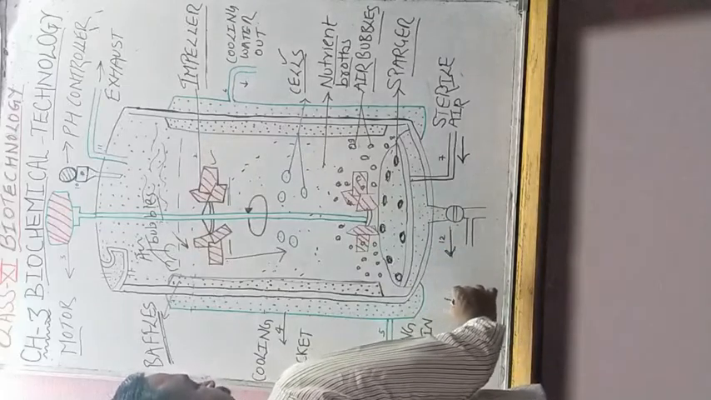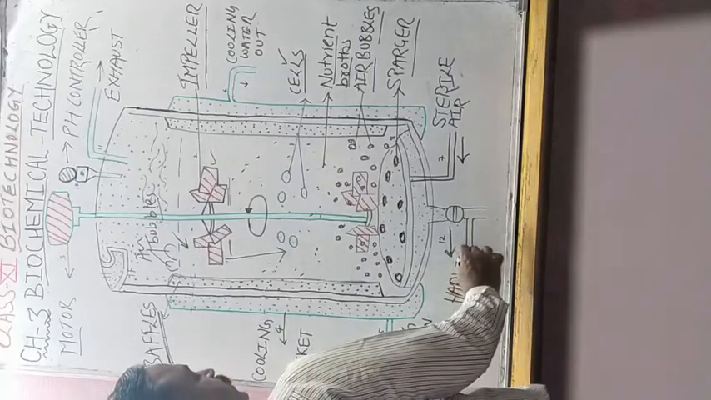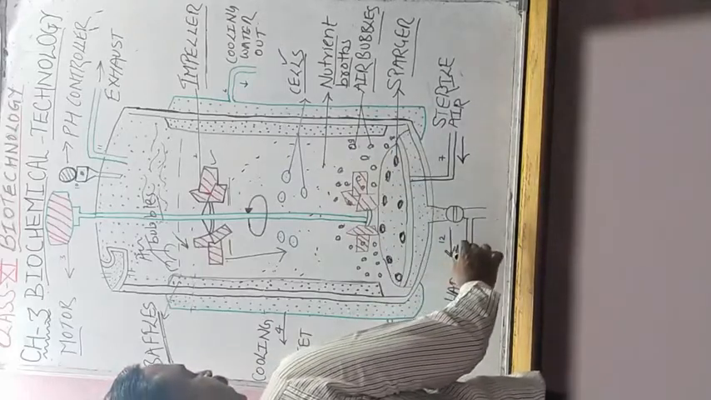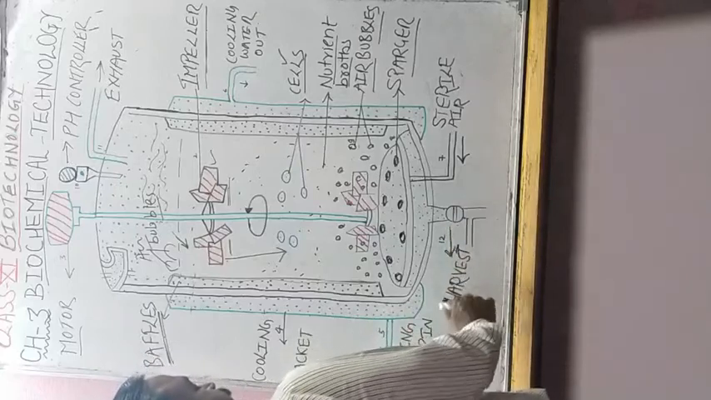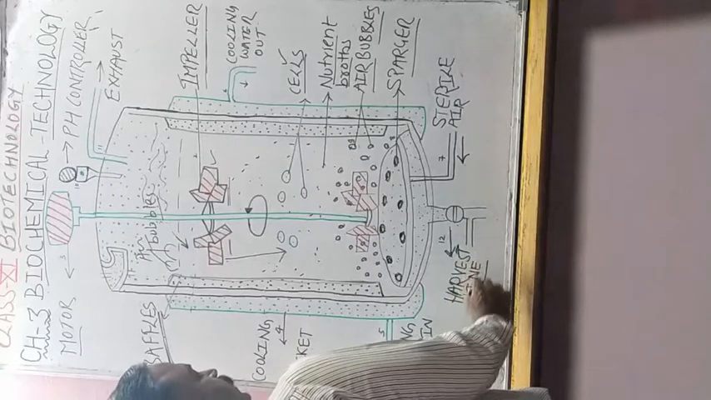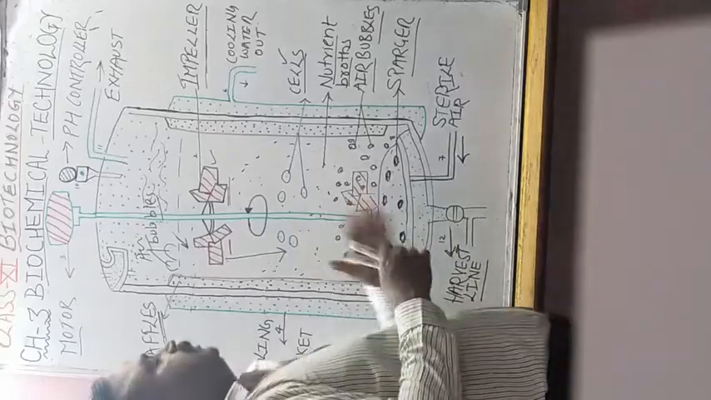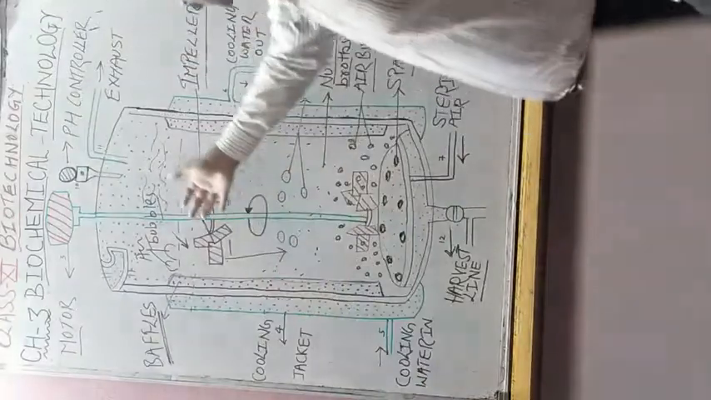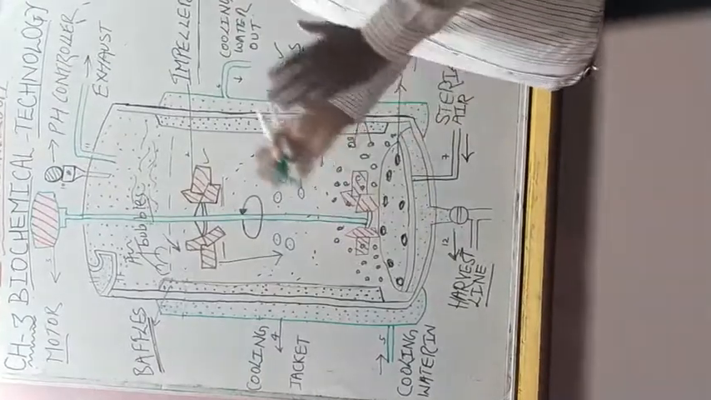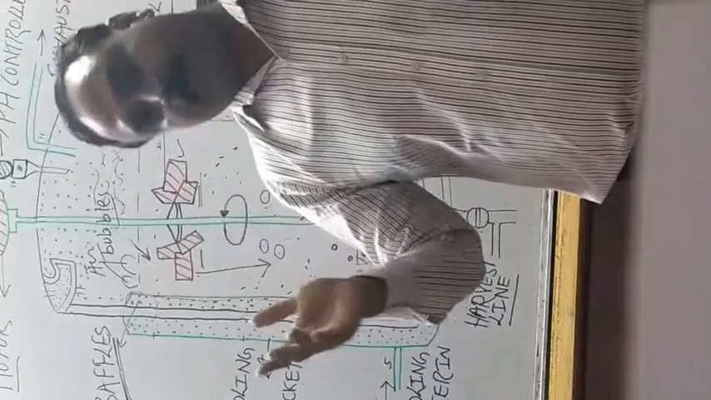This is the harvest line. From here the accumulated mass of the cells is harvested in the last, isn't it? So student, this is asked as a diagrammatic question for 4 marks, isn't it? So this is the first part of your biochemical technique, and this is called a bioreactor or biofermenter.